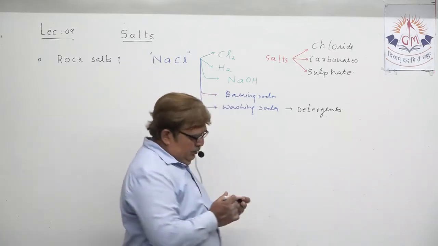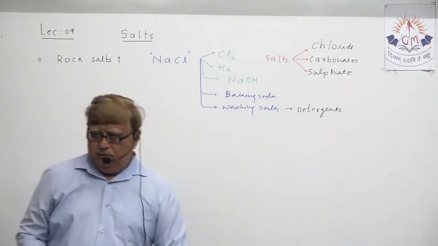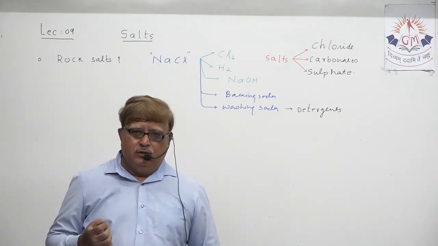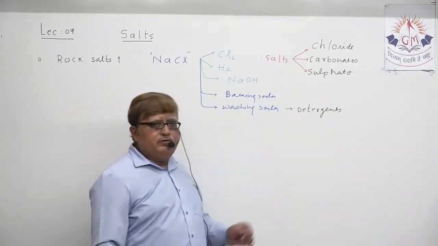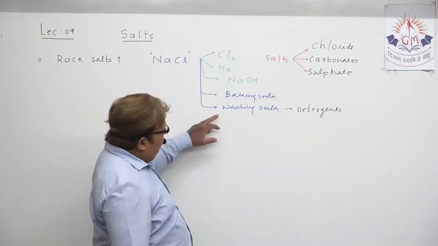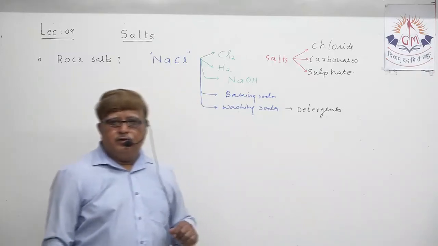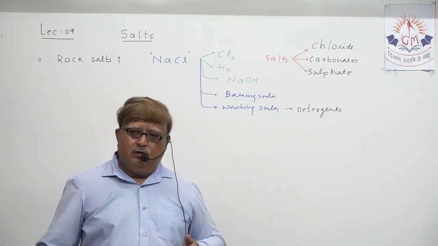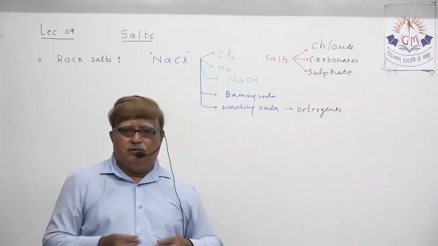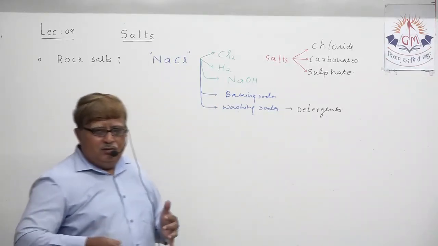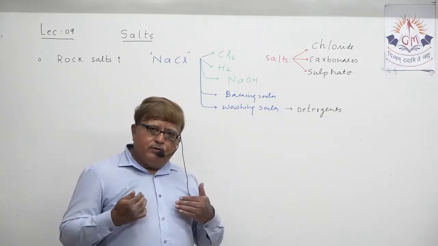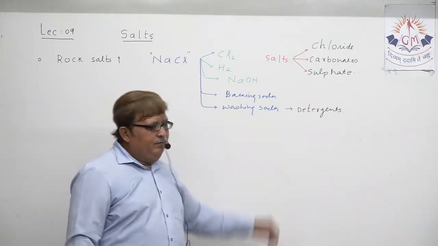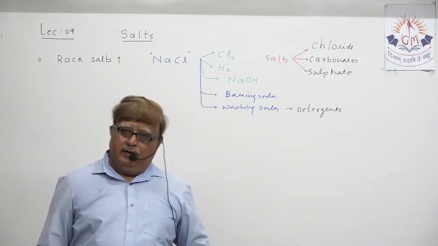And you already know that nearby in Bhavnagar district we have the Nirma factory, which produces not only soap but detergent also. For that detergent, washing soda is the raw material, and for preparing washing soda, sodium chloride is the raw material. That's why, if you go from Bhavnagar to Ahmedabad highway, you see lots of salt pans on both sides of the highway, because those salt pans not only produce edible salt, but provide raw material sodium chloride to this industry, which produces washing soda, and from washing soda detergent powder can be produced.